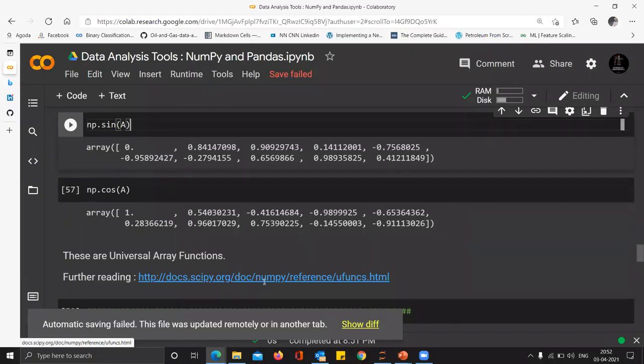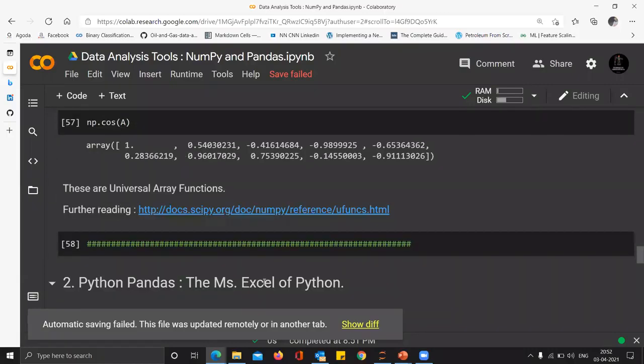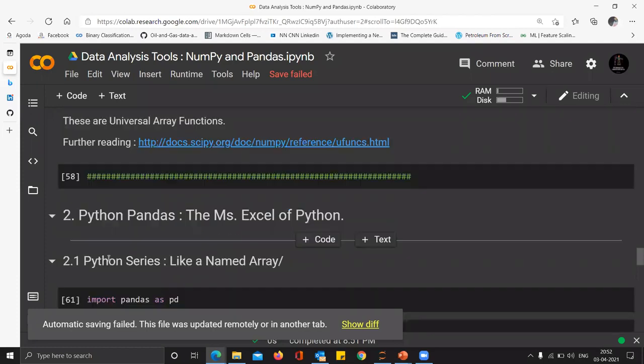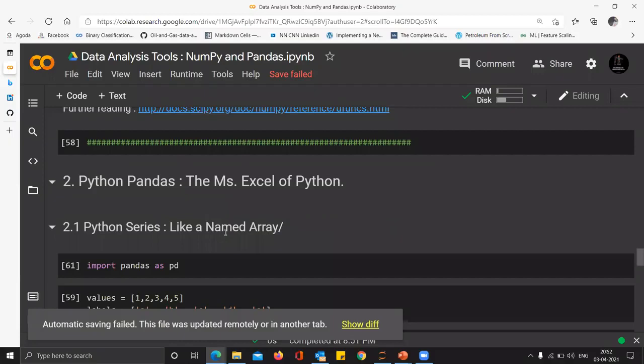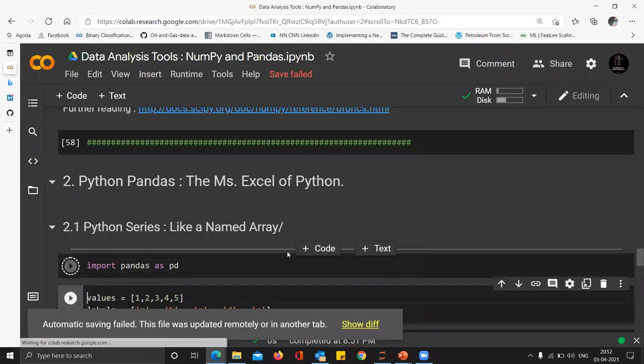Now we move on to the giant, which is called Pandas, the MS Excel of Python. Okay. So it's a short section because we have spent a lot of time on NumPy. That understanding is already helping us a great deal in understanding pandas. Again, in order to import pandas, you have to import pandas as pd. You can import it with just import pandas, but again, why write pandas everywhere?